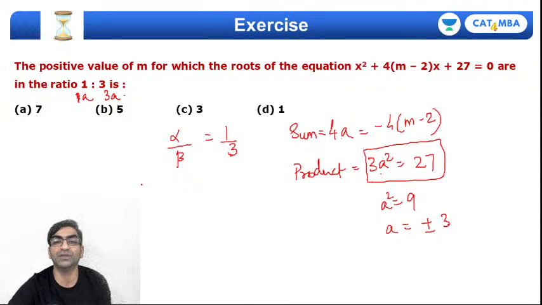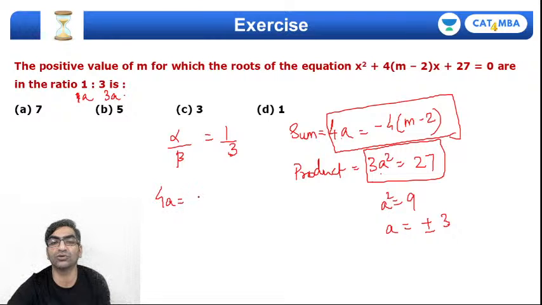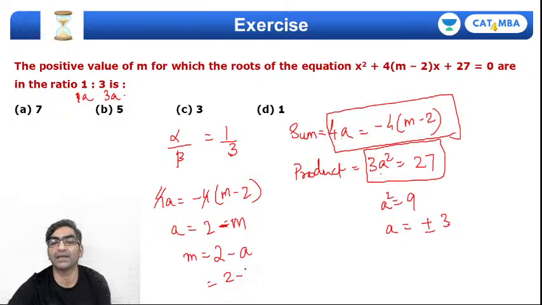Okay, which means m. So from here, if I substitute, I'll get the value of m, right? Let's work with that. 4a is equal to -4 into m-2. तो 4 और 4 तो cancel out हो जाएगा. I'll get a as 2 minus m. Now since I already know a, I'll get m as 2 minus a, which means when a is 3, it will be 2 minus 3 or 2 minus -3. The two values I'm getting are -1 or +5.